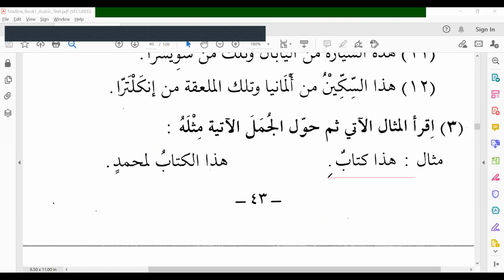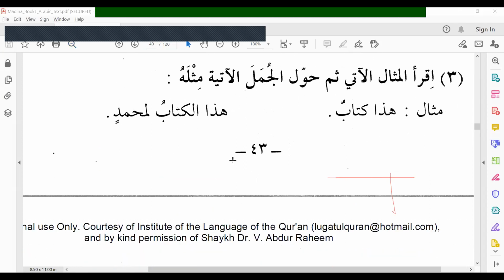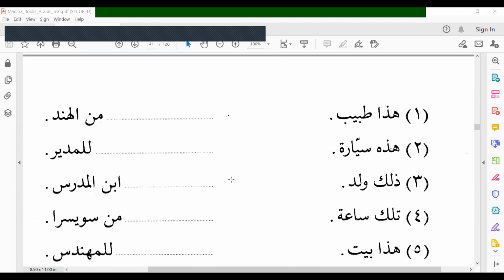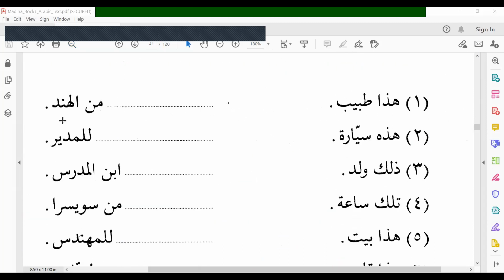So here, hada kitabun. Mubtada, khabar. Very short one. This is a book. But here you make kitab a badal. Hadal kitabu. This book, li Muhammadin, belongs to Muhammad. Then it is necessary to bring a khabar in order to complete the sentence. Hadal kitabu li Muhammadin. This book belongs to Muhammad. Similar to this, we have to put it.